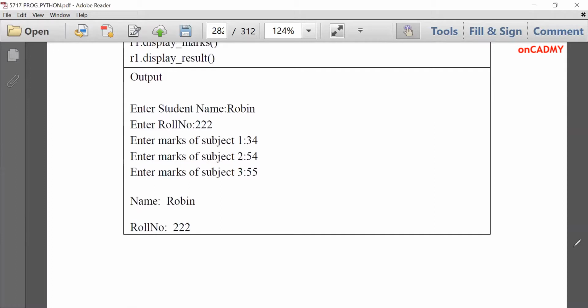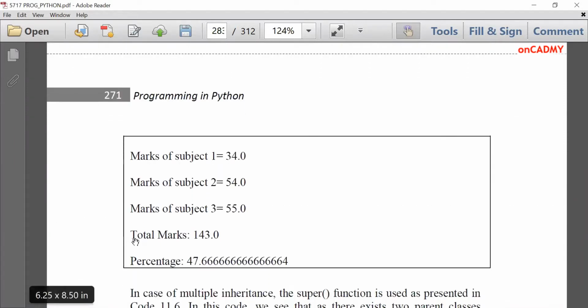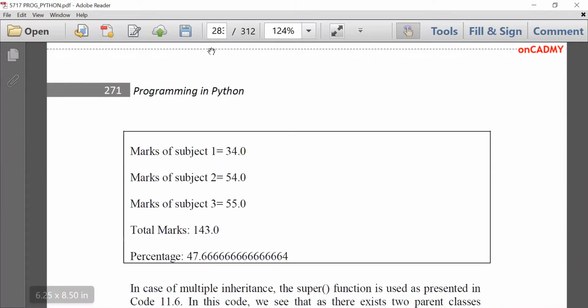See, first of all, input is taken: enter student name Robin, this is his roll number. Then marks of 3 subjects are input by the user. Then name Robin and roll number are displayed as output. Then we can see marks of 3 subjects displayed. After that, total marks, and then percentage is displayed. So this is kind of a mini project where you can compute marks of a student or compute his result also. So it's very simple to learn.